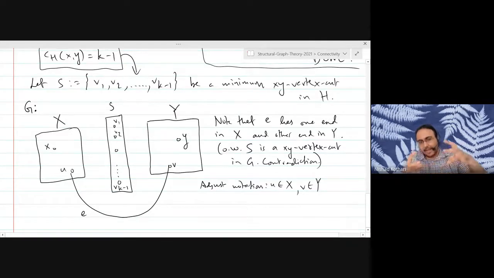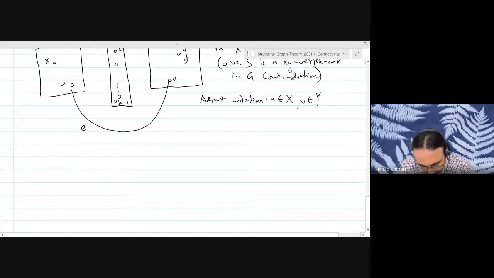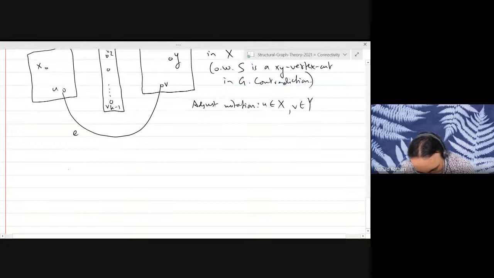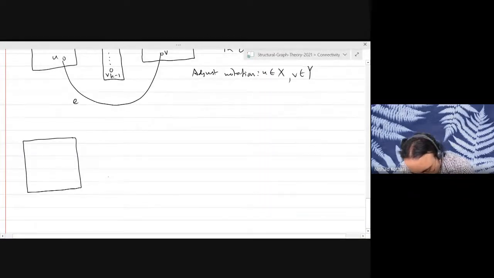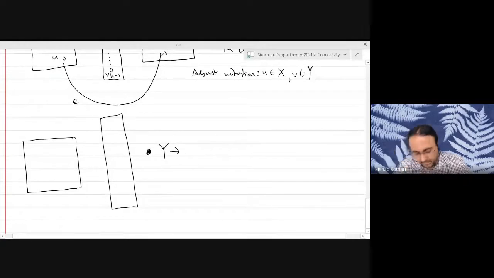So we will identify all the vertices in capital X into one vertex. Let me give you one example. So let's say I have this drawing. One of our graphs is going to be where Y becomes a single vertex, and we will call it small y. What we have done is shrunk capital Y into a single vertex small y.